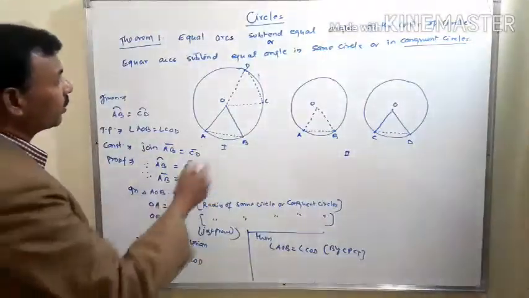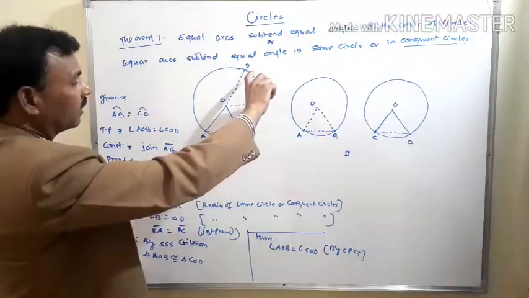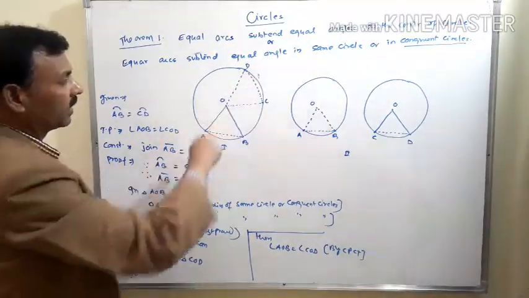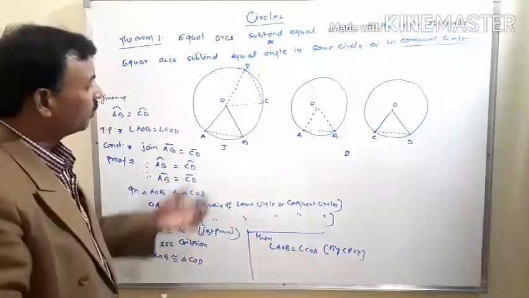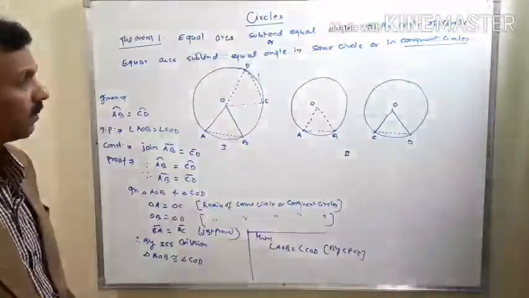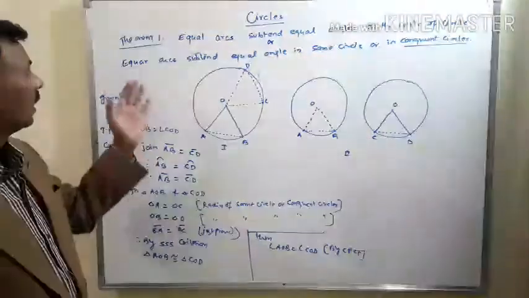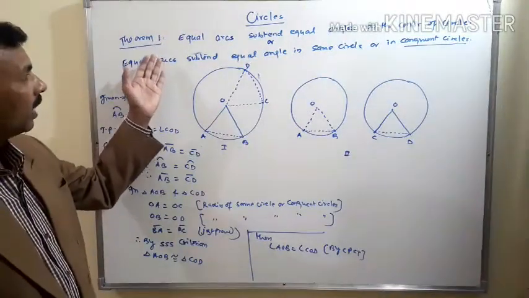Now we have proved that if any two arcs of the same circle or congruent circles are equal, then both arcs subtend equal angles at the center of the circle. In the next video we will discuss the converse of this theorem.